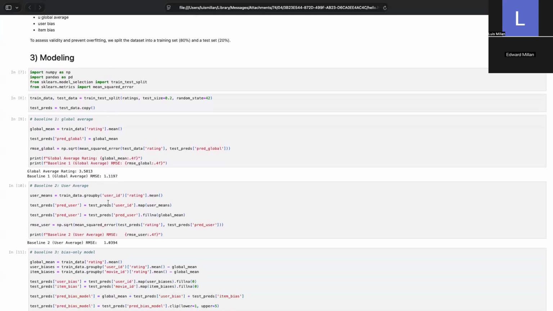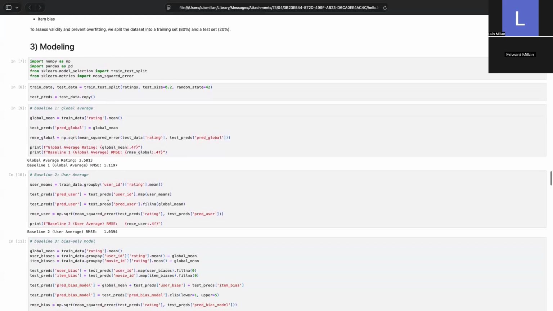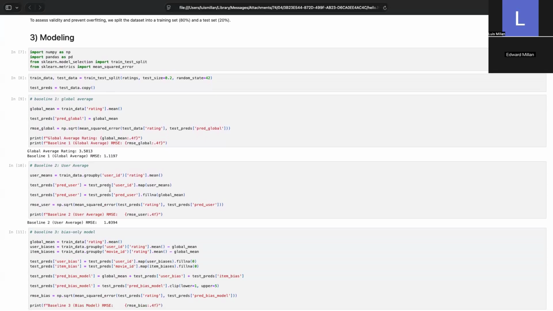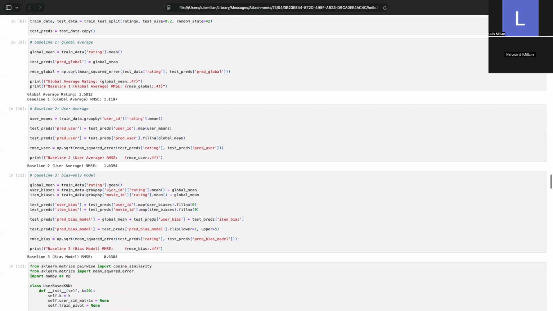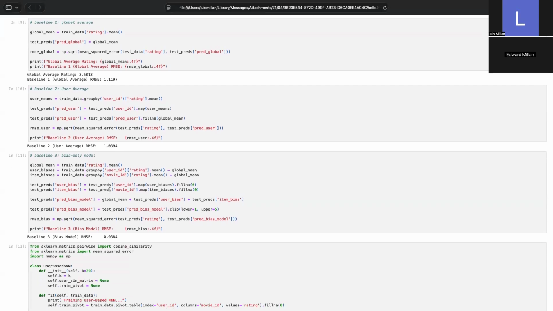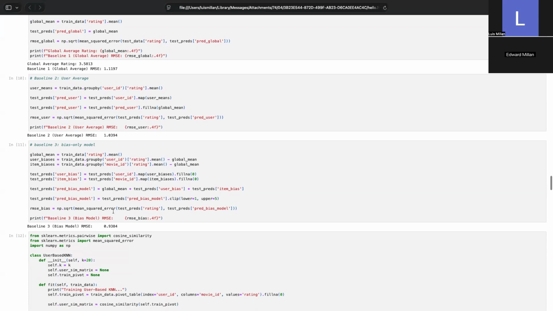Our second baseline is the user average, which predicts a specific user's personal mean. This lowers root mean square error to 1.04. We included this to test how much individual users' pessimism or optimism affects the score. Last but not least, our baseline 3 is a bias only model, which combines the global average, the user bias, and the item bias, which achieved a root mean square error of 0.9384.